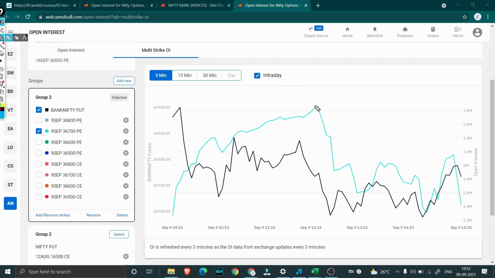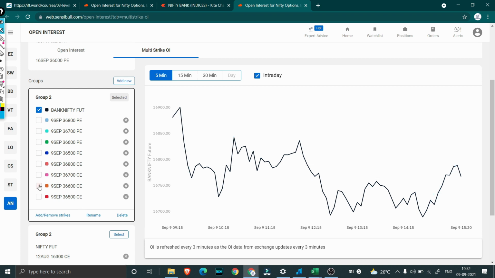Even it had around 2.8 million. By 12:30, it had already come down to 1.6 million. Almost half of the quantities were closed, and we could see a gradual increase in calls. So this again meant that we might face some resistance towards 36,700 again. That means now as this was happening, we will also look at what was happening to calls of 36,600 and